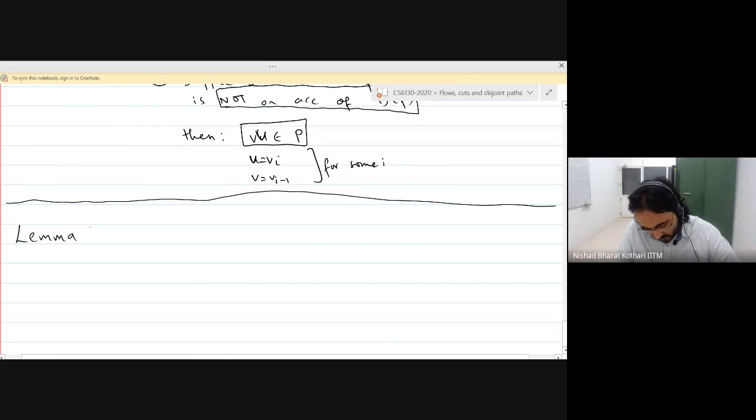Now that we have these two observations, let's start with proving the lemmas. I will write down the lemmas again, which we wrote yesterday. They don't take too long to write.